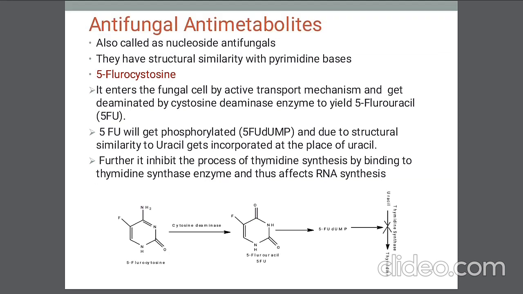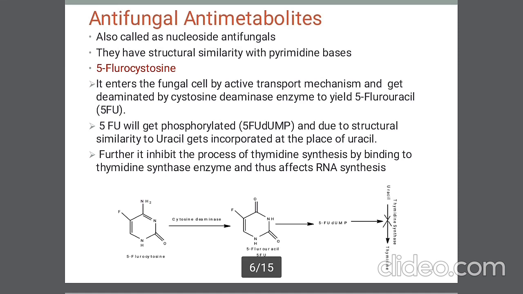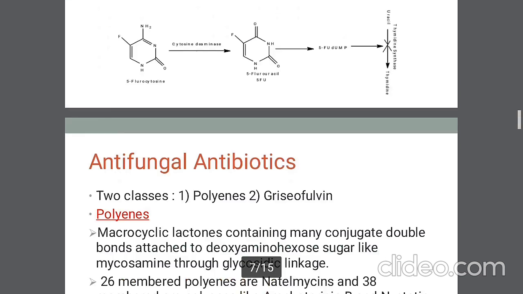Now, our 5-FdUMP has a structural similarity to uracil. So the thymidylate synthase takes 5-FdUMP, the 5-fluorouracil monophosphate, in the place of uracil, and thymidine synthesis is inhibited. The result is that RNA synthesis is stopped and the fungal cell will die. So this is how 5-fluorocytosine is helpful as an antifungal antimetabolite.